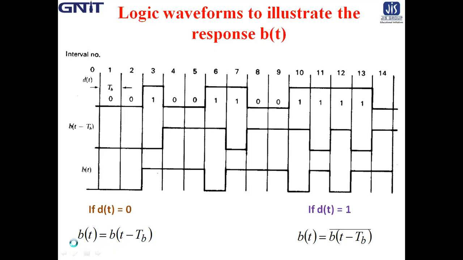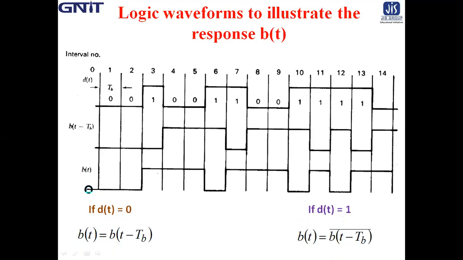That means either both are 0 or both are 1. But whenever dt is 1, then bt and bt minus tb are opposite. Now in that case, we have assumed that b0 in the first interval is 0.